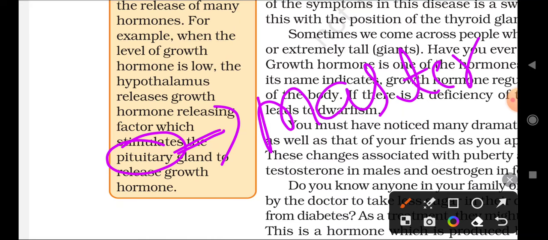Okay, next, in the next chapter of this video we will be discussing the next hormones, how hormones are regulated, and what types of hormones are produced in the male and female reproductive systems.